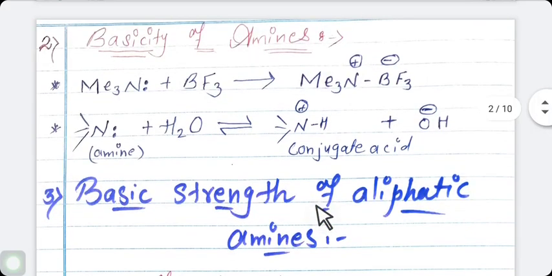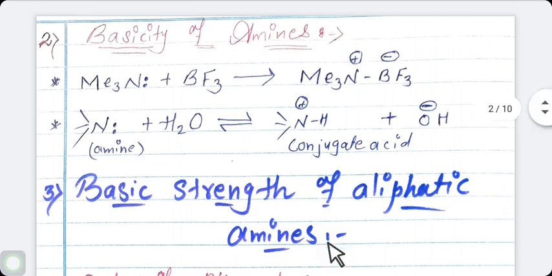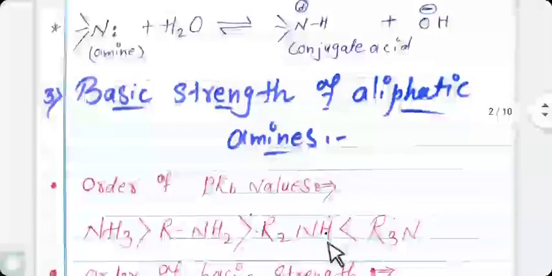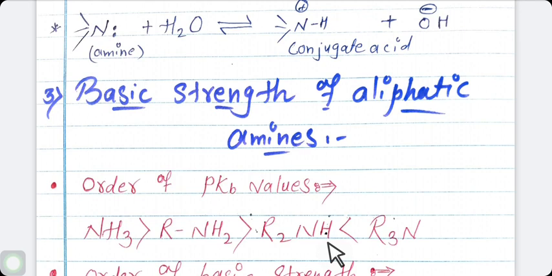The next topic is the basic strength of aliphatic amine. As all of you know what aliphatic is: aliphatic and aromatic. Aliphatic means open chain. So the basic strength of aliphatic amine we can understand by pKb value, and the basic strength of primary, secondary amine and ammonia can be represented by the order of pKb value. So you have clearly seen the order of pKb value for primary, secondary, tertiary amine and ammonia.